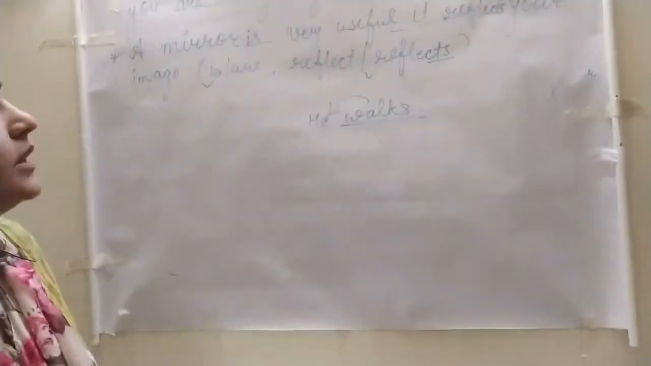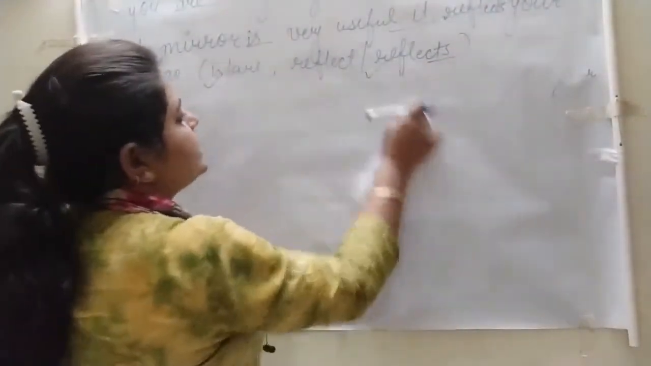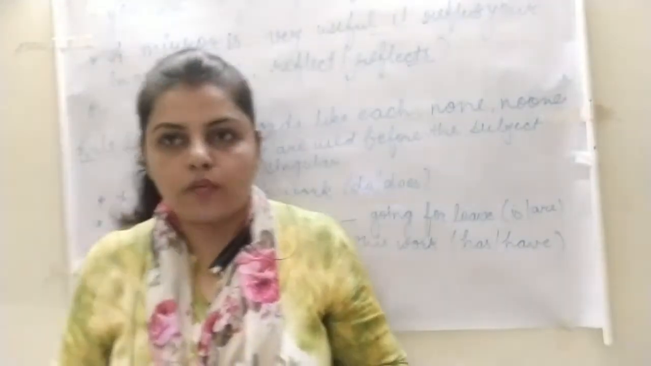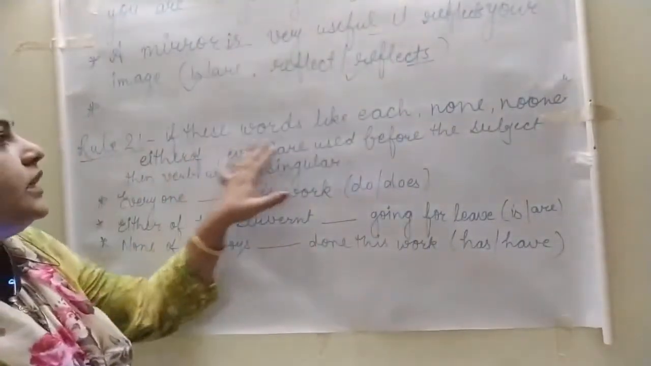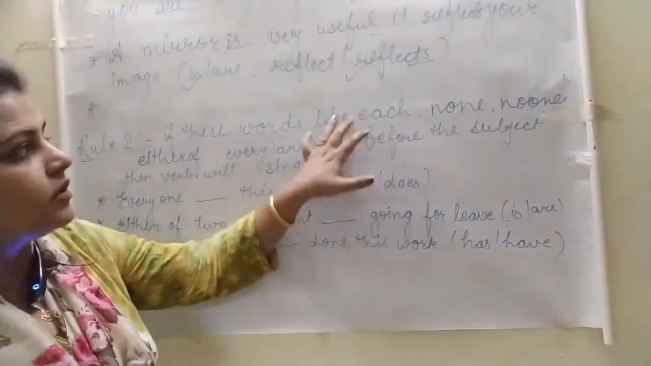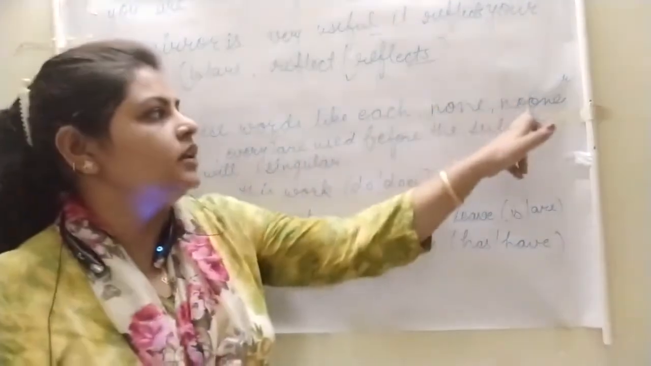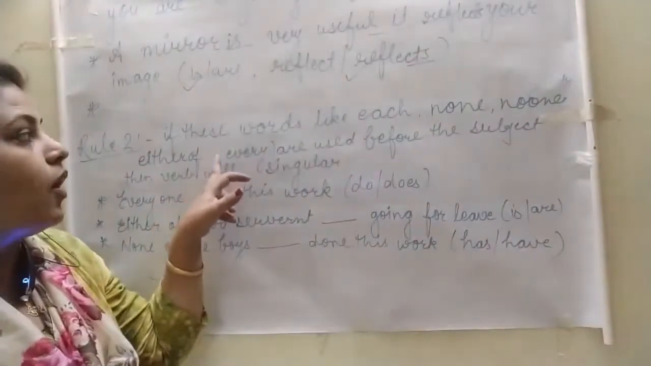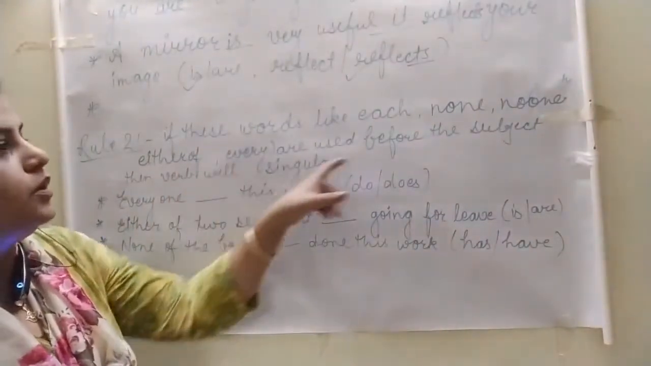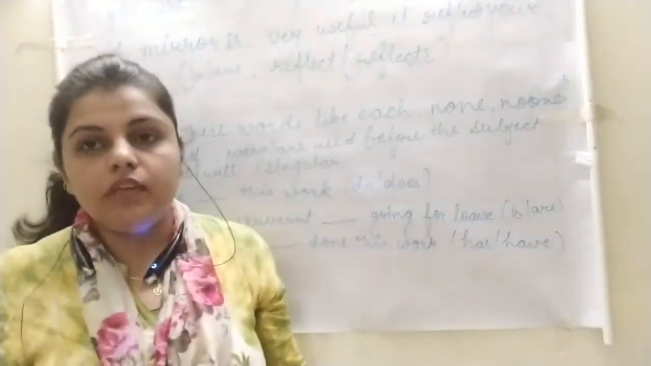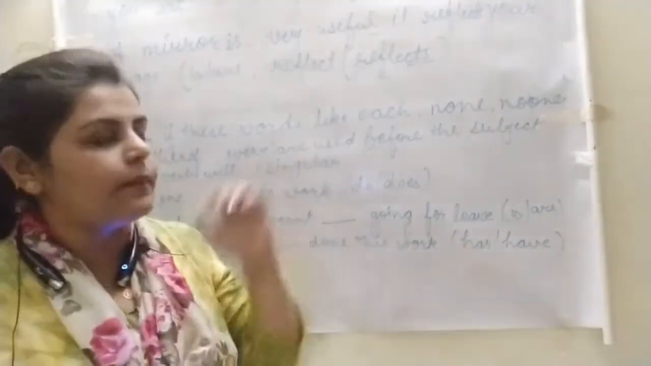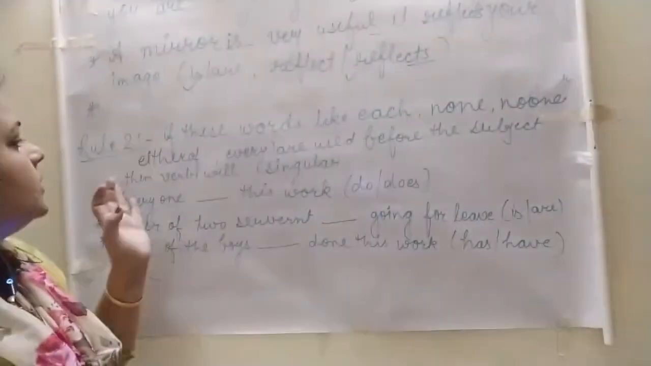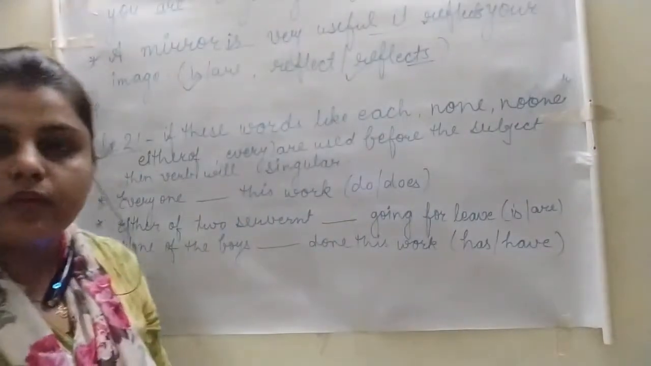These are the two examples, and many more examples are there. Now we are moving to rule number 2. What is rule number 2 saying? These words: each, none, no one, either of, or every. These words are used before the subject. Means there is a noun in the sentence, and before the noun these types of words are there, so the verb will be singular.